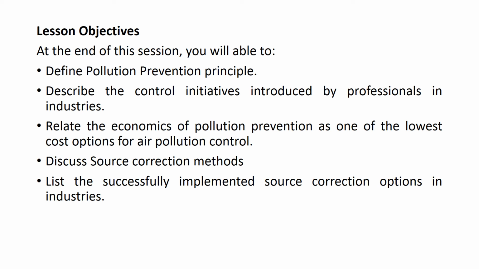Adopting source correction methods results in less generation of pollutants, which ultimately requires less effort to control air pollution, and it may end up with no end-of-pipe treatment, meaning no requirement of any air pollution control measures.